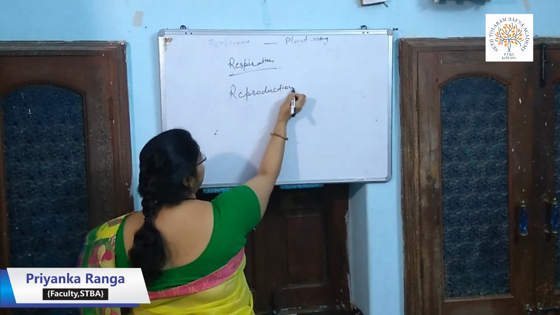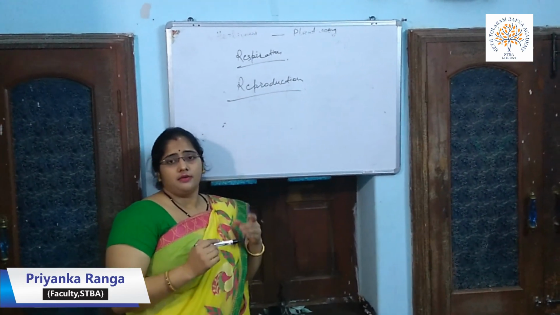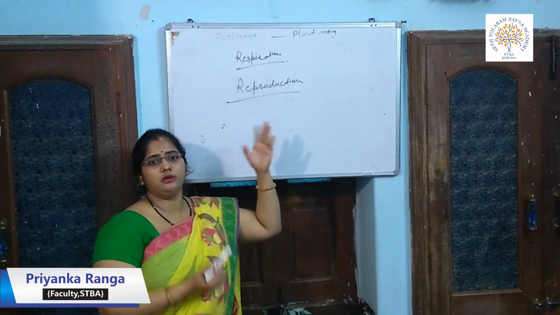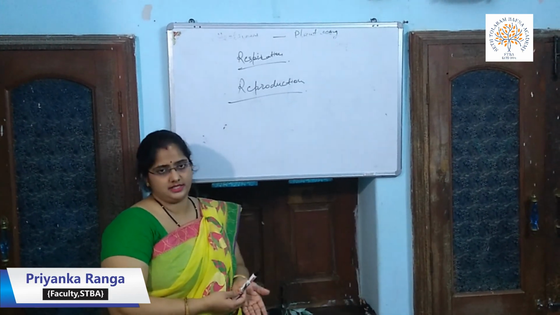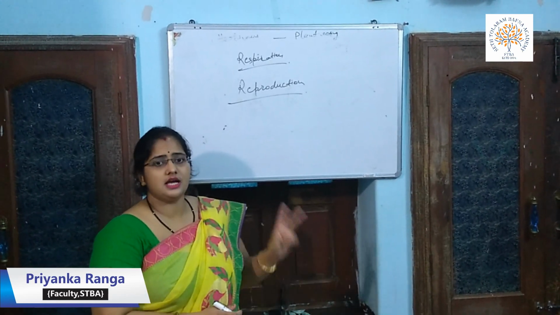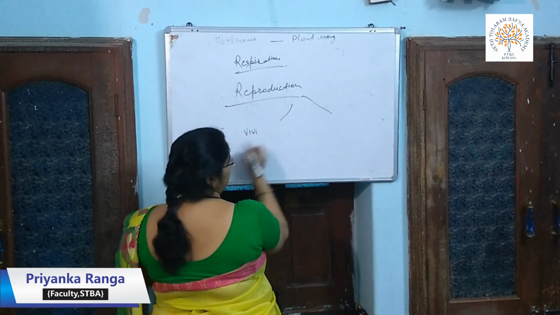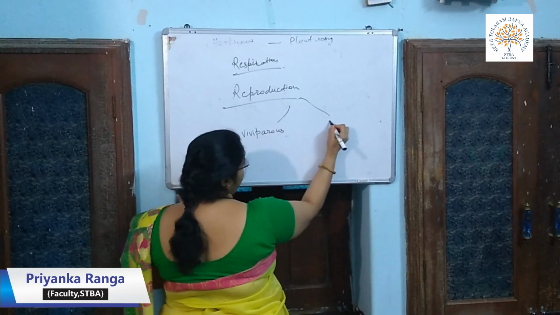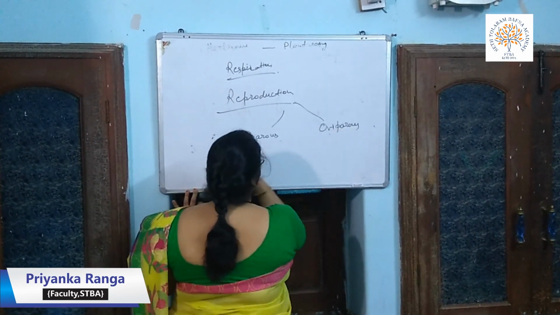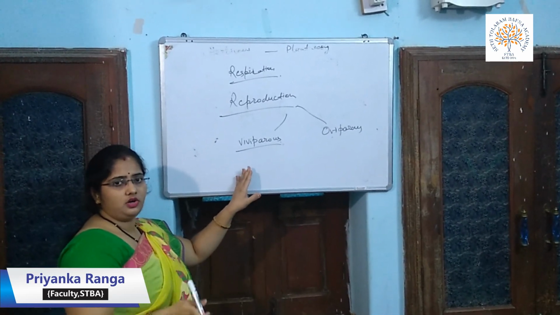Next we have learned about reproduction. What is reproduction? Reproduction is the process in which the plants or animals produce young ones of their own kind. So it is actually giving birth to the young ones of their own kinds. According to the reproduction, the animals are divided in two categories. These are also new terms for you, that is the viviparous animals and the oviparous animals. So what are they? The viviparous animals are those which give birth to the young ones. For example, like tiger or lion or cow, etc.